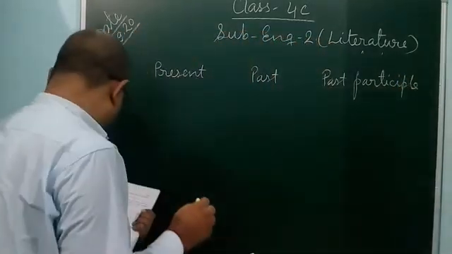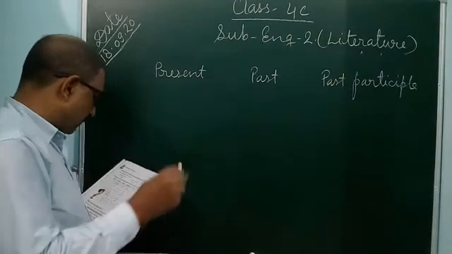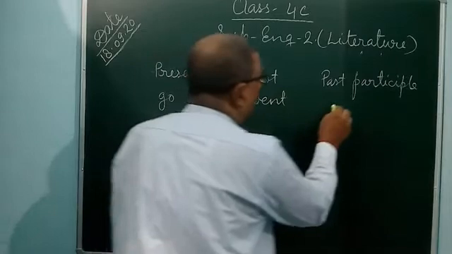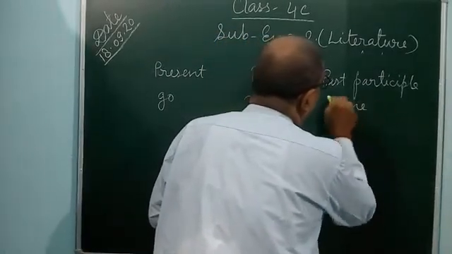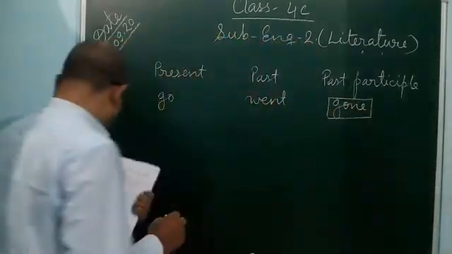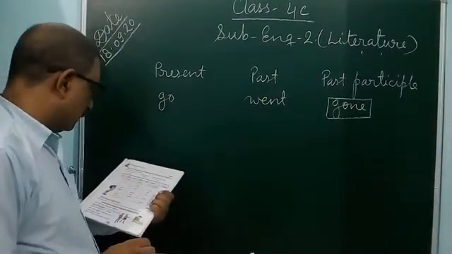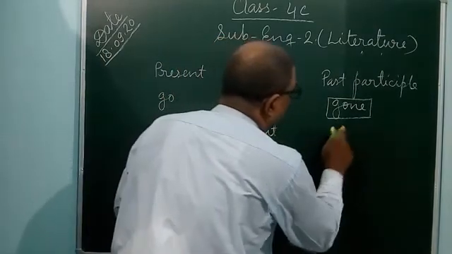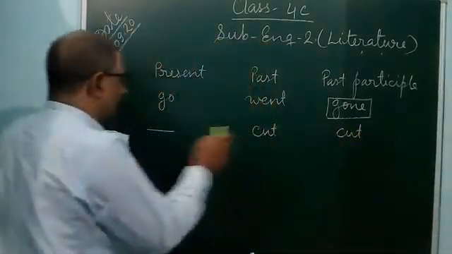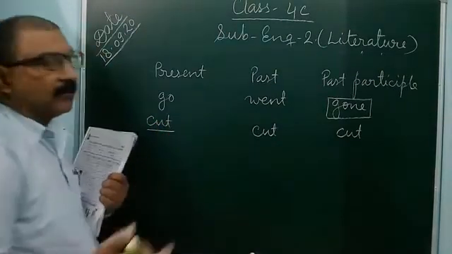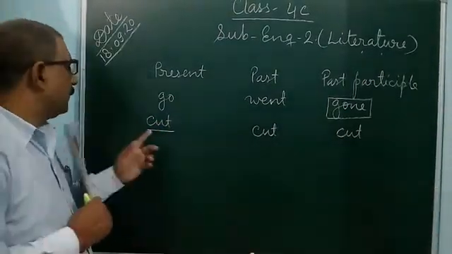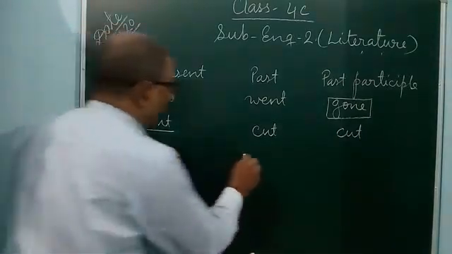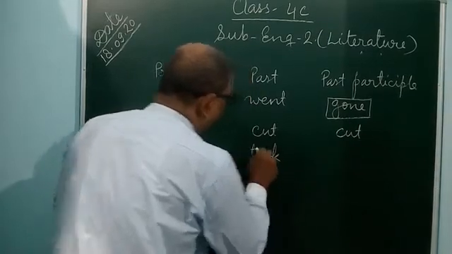So in this way, first go, went, gone. It is given go, went, and here gone. Second, cut, cut given. Here given cut, and here also given cut. This means cut, cut, cut: the first, second and third form of the verb are cut, cut, cut. And took, taken given. Here took is given, here taken is given.